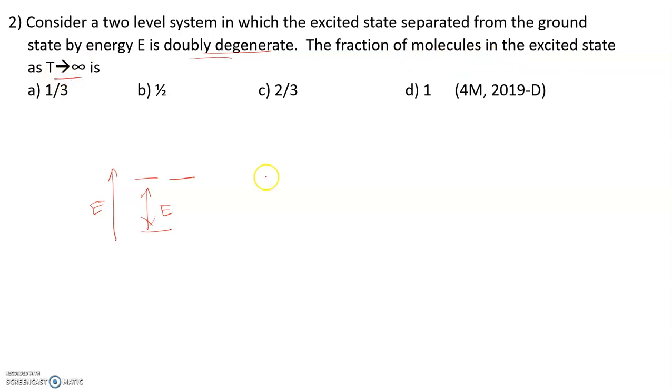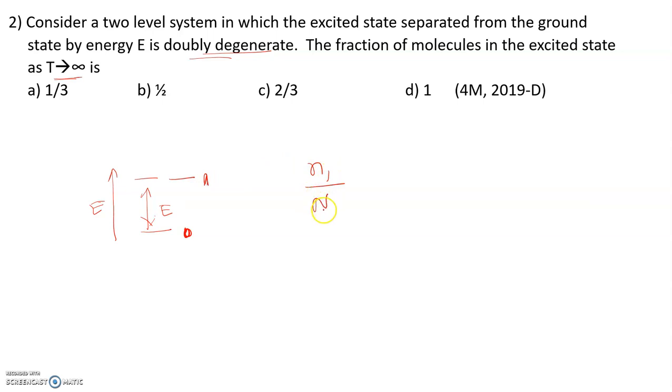So let us take the ground level as level 0 and the excited level as level 1. Now they are asking what is the fraction of molecules present in the excited state. Fraction means the number of molecules in the excited state divided by the total number of molecules.